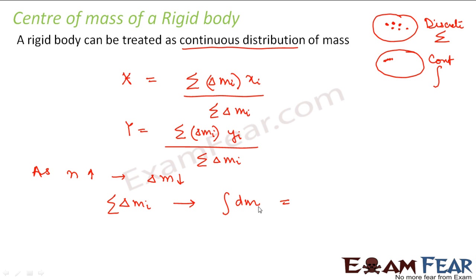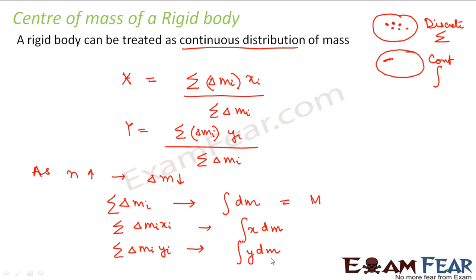Now integration of dm is nothing but capital M, which is the mass of the system. Similarly, we can write summation of delta mi xi as integration of x dm, and summation of delta mi yi as integration of y dm.